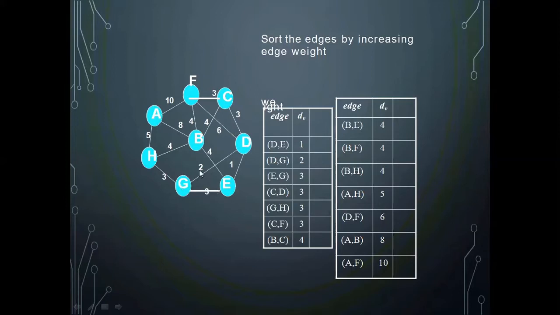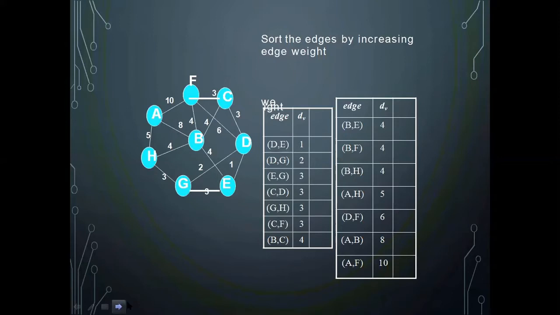Second one is with weight 2. So DG is there, or GD, whichever it is. Next 3, CF will be there, CD will be there, EG will be there, GH will be there. So like that, I have sorted all the edges present in the graph. That was my first step. Now I am processing the edges one by one. So the first edge I have taken, that is DE.